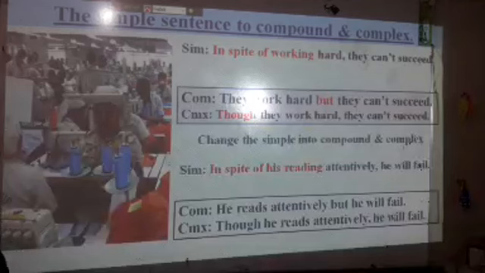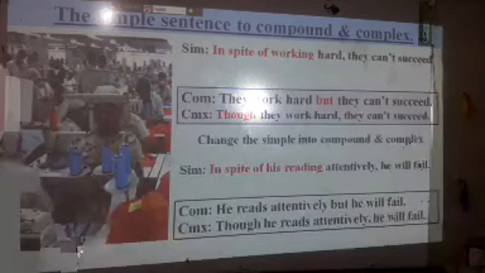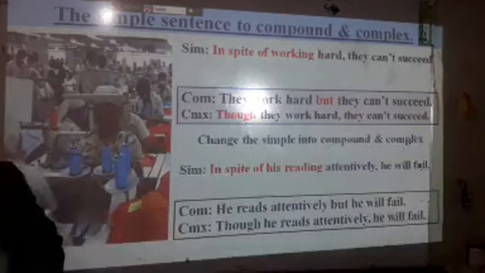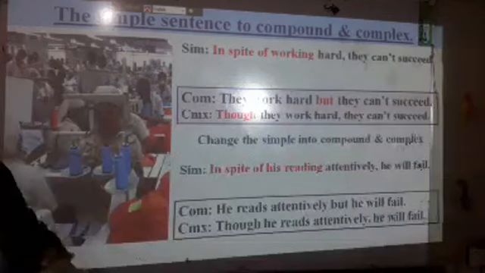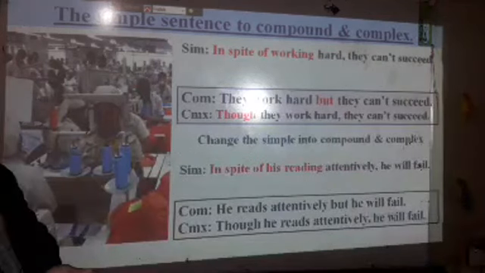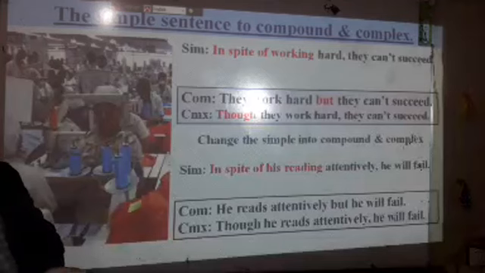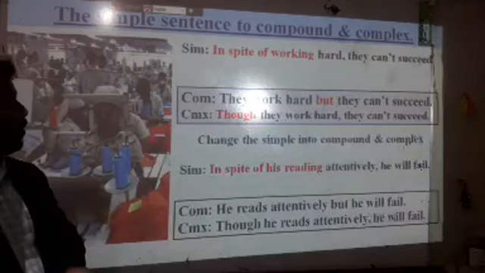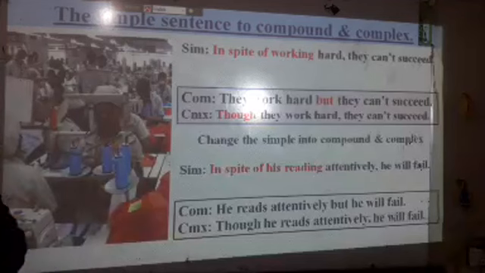In this sentence: in spite of working hard, they can't succeed. Now, dear students, when you find "in spite of" or "despite" in a simple sentence, a compound sentence changes it to "but," and complex sentences change it to "though" or "although."